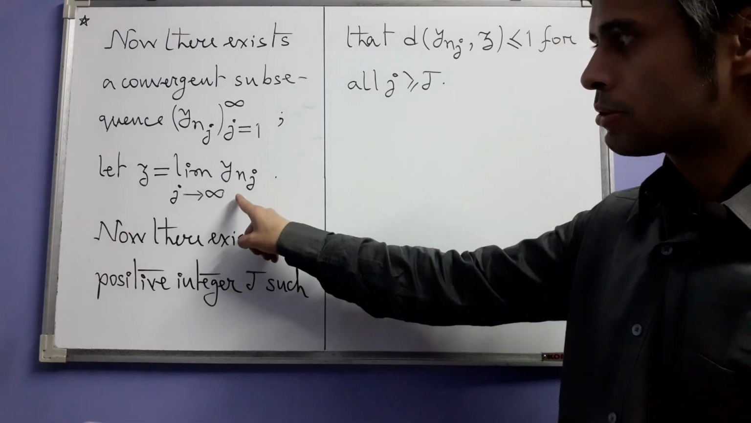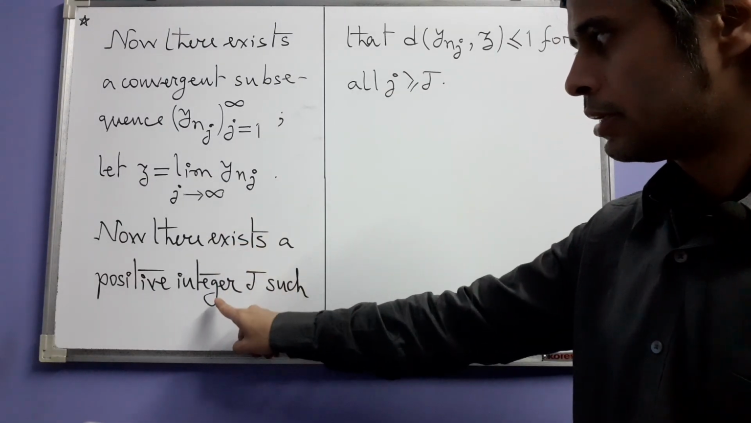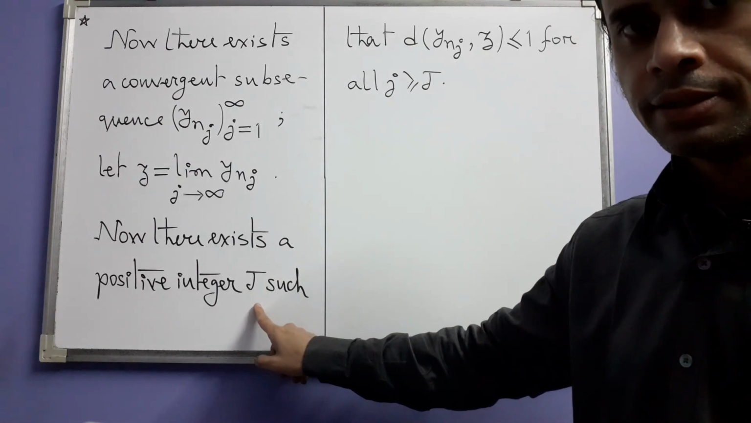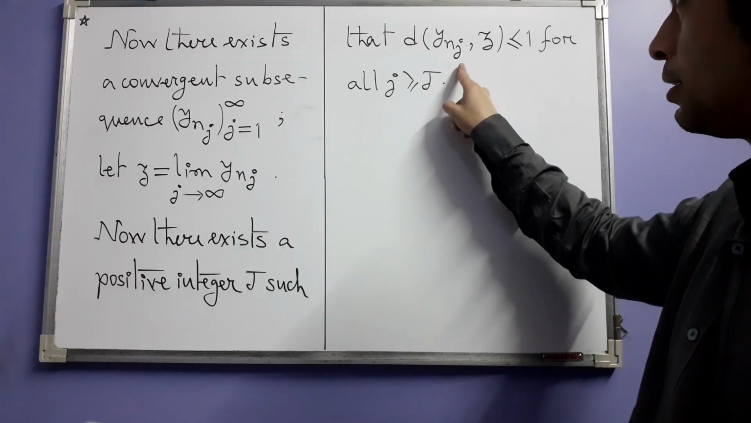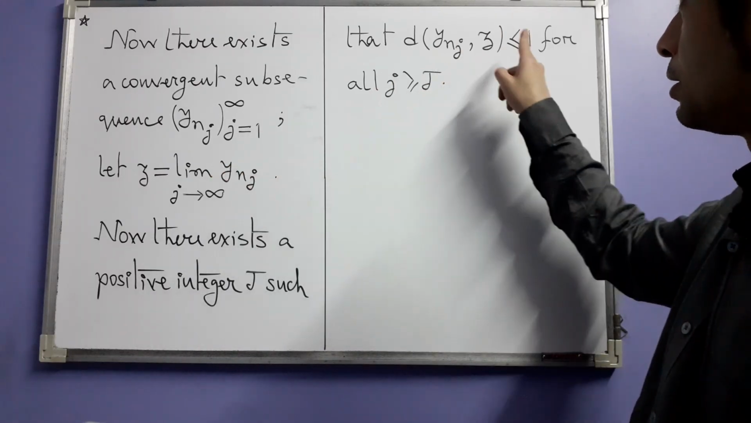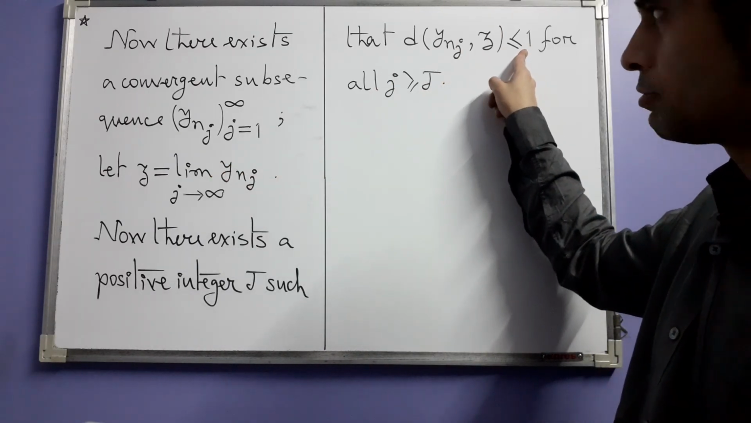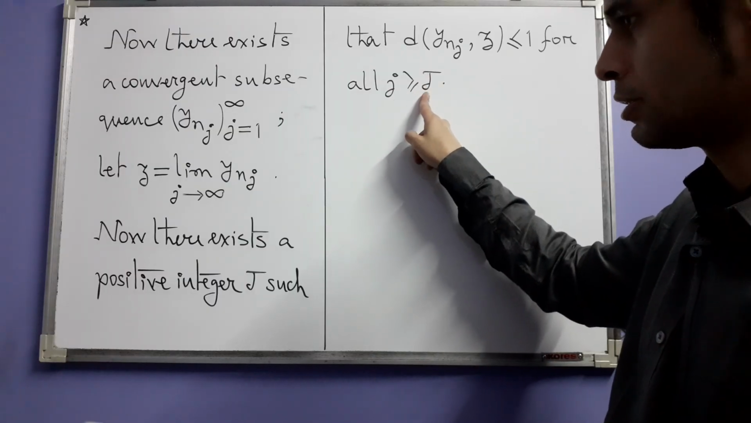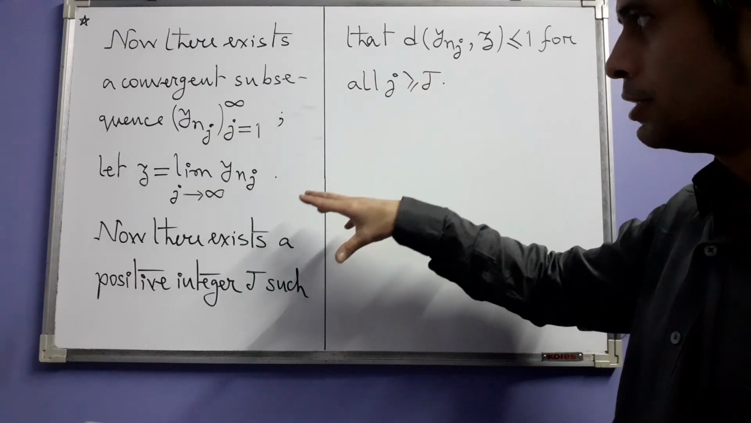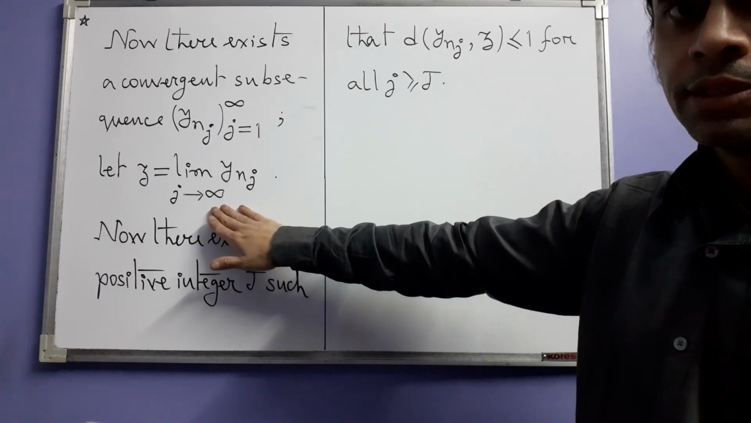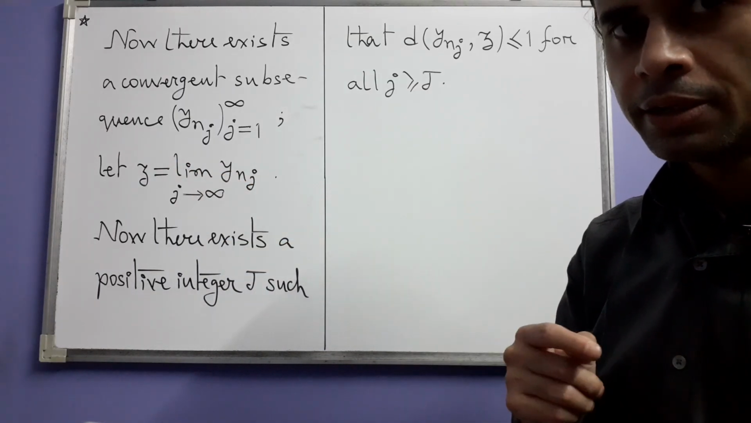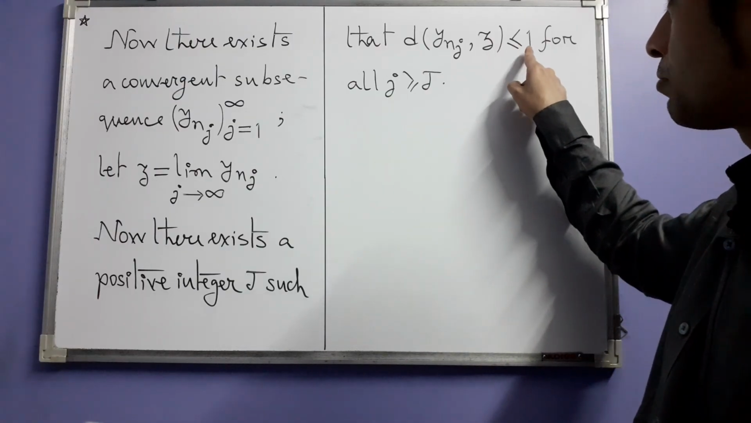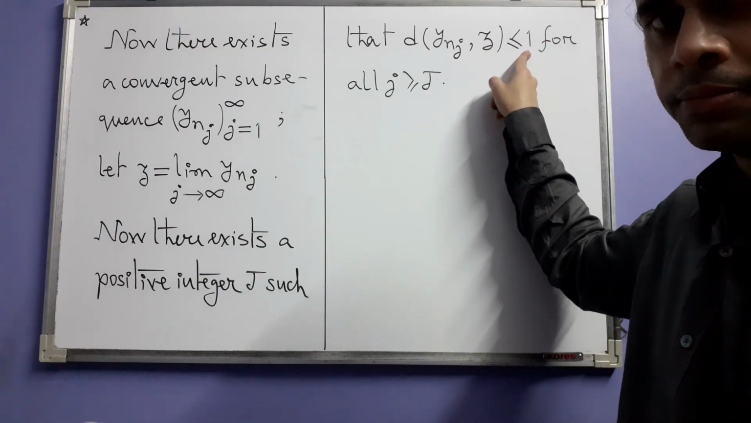And because of this convergence, we are now going to get a positive integer, say capital J, such that the distance between y_nj and z, that limit, is less than or equal to 1 for all j greater than or equal to J. This comes from the convergence of this sequence to z and the definition of convergence, the epsilon-N definition. In this case, in place of epsilon, we have 1.